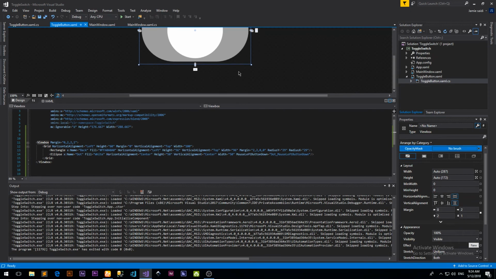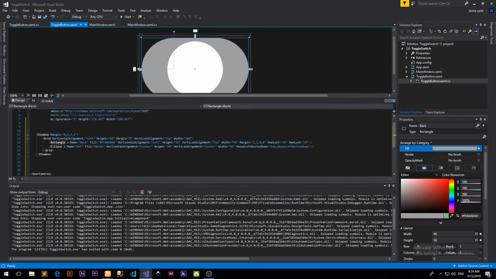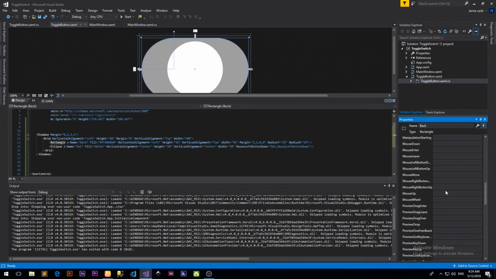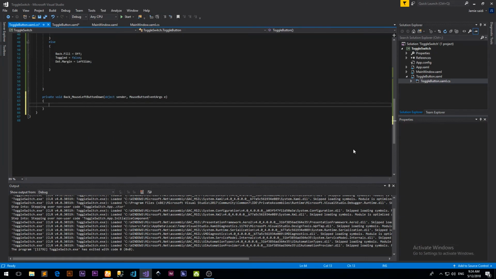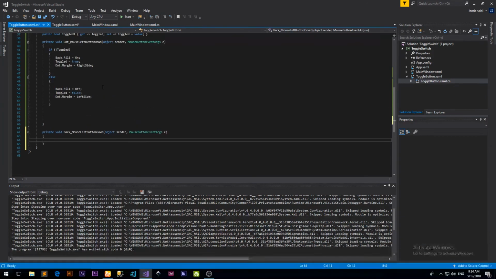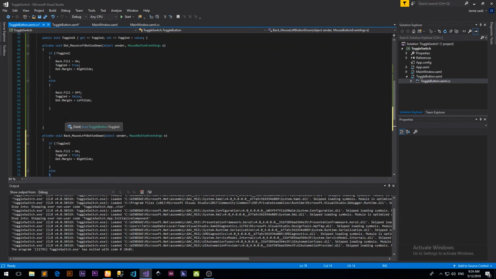So go back to the XAML file and click on the rectangle, which is the back. We also need to put a mouse left down event, so just double click. Now what we're going to do is copy this and paste it inside so that it also happens for that part. Okay, so let's go ahead and test.